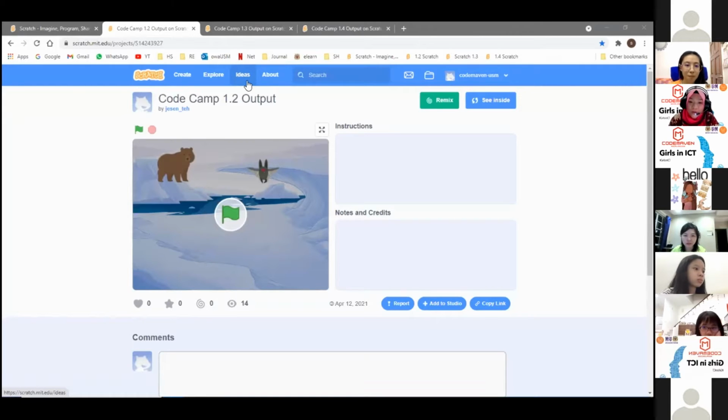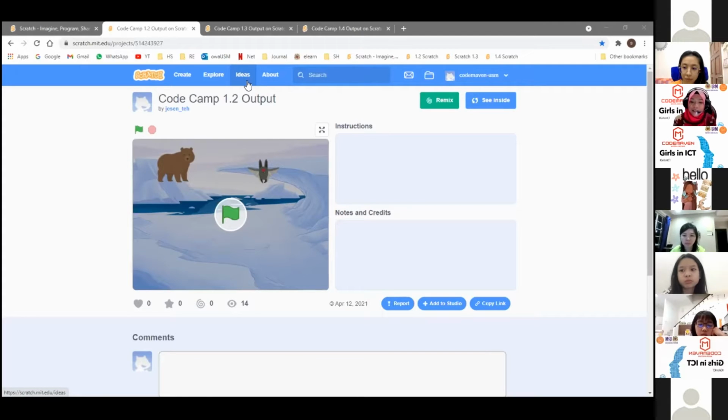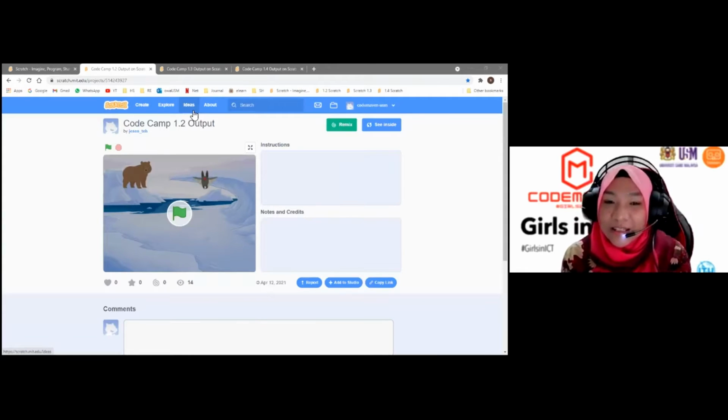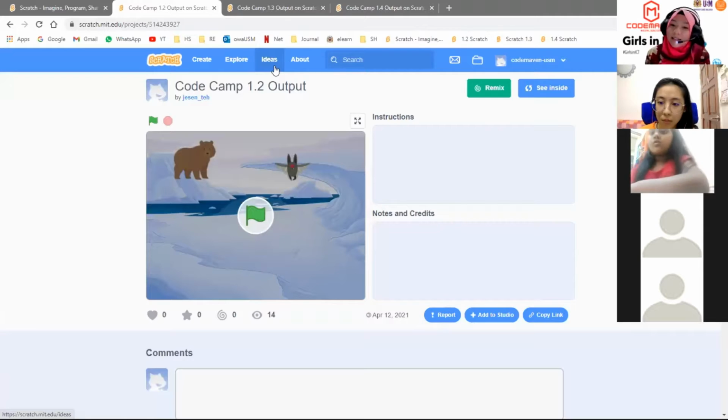Okay, before we go on with our coding camp 1.3 today, let us recap a little bit what you have done in these 2 days with Teacher Jason and also with Teacher Atia. First you completed your first coding camp with Teacher Jason. You learned a little bit about Scratch, the background, how to get started, and how to add the sprite, the character. And then yesterday with Teacher Atia, you did a little bit more. You added a new character and also made them communicate. So let's recap back. This is the output that you should be able to get.